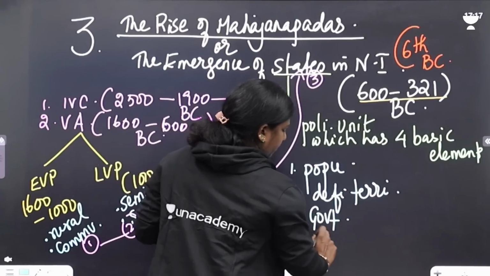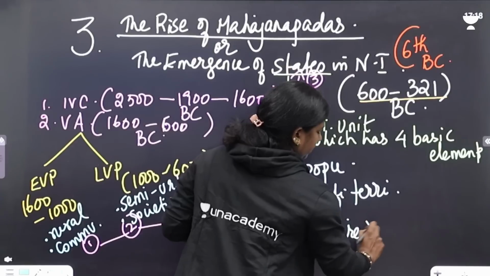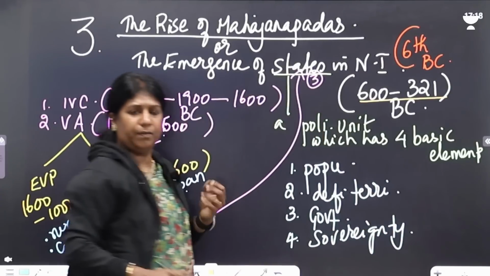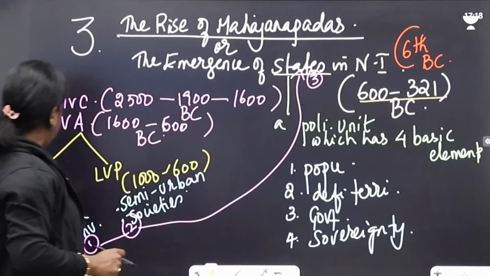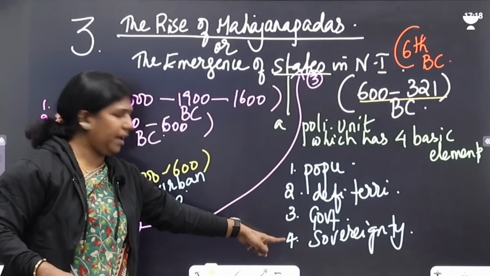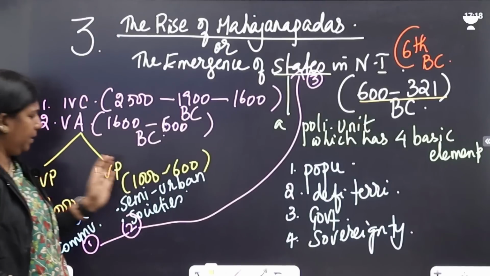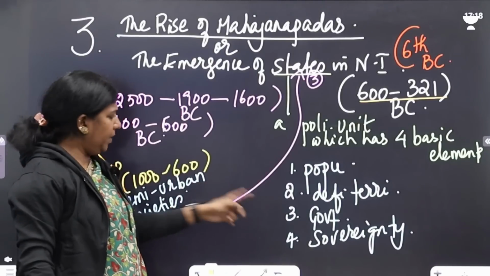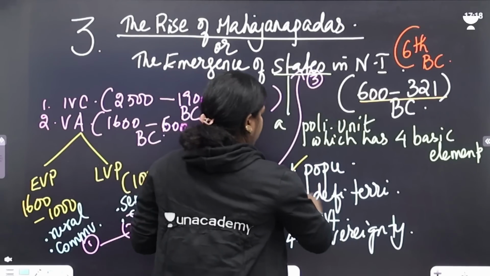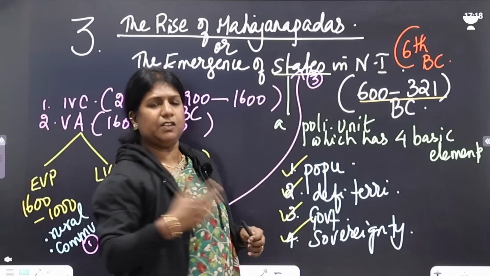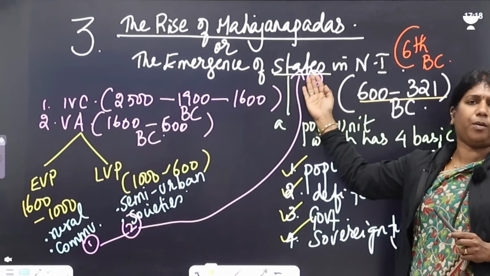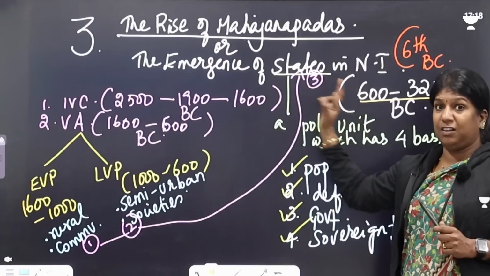And number 4, sovereignty. So if these 4 are found anywhere, we call that a state. In the early Vedic period, we do not have defined territory and we do not have sovereignty. In the later Vedic period, we don't have defined territory. In the third chapter, all these 4 were there. Since all these 4 basic elements were there, we call this state formation in India. So that's our third chapter.